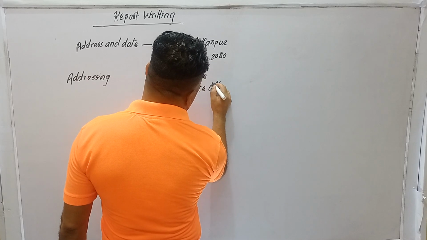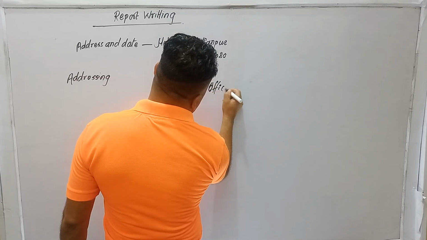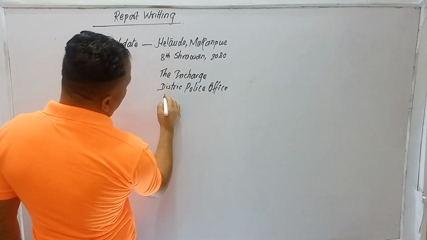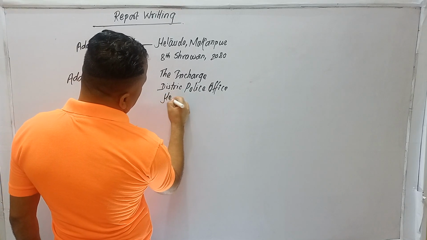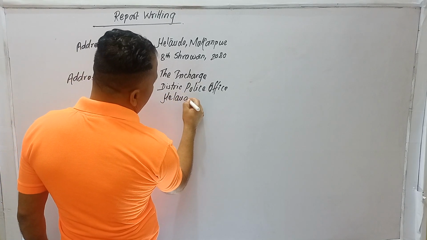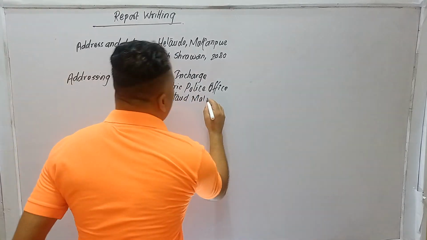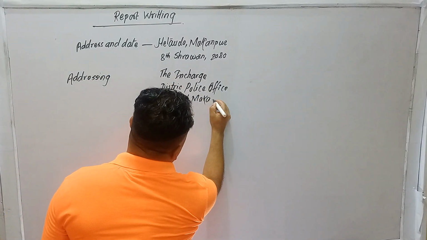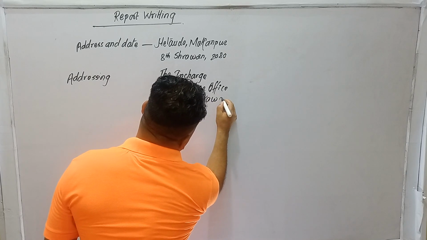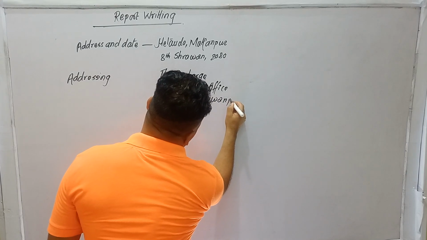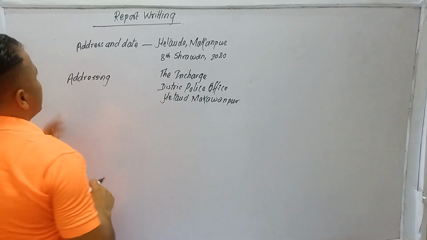This is only an example, in capital letters: District Police Office, Hetauda Makawanpur. This is the second.